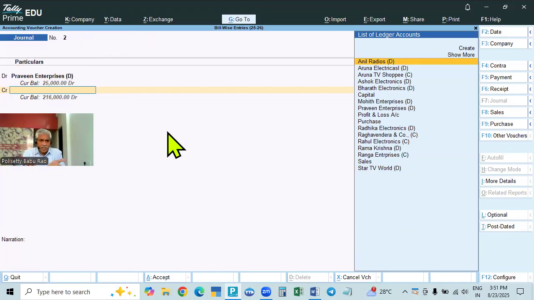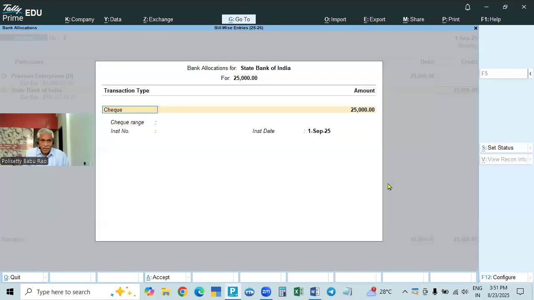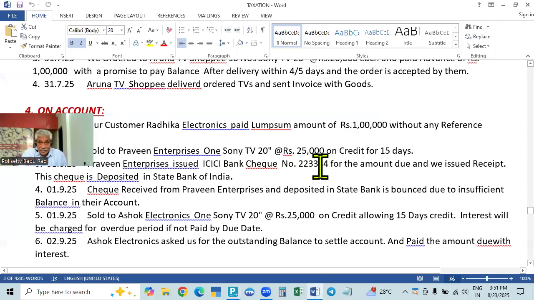Bank and cash is not shown, but you have to make it show. How will you do it? Go to show more, enter. So cash and bank both are shown for this entry. Then the cash account, and here the check number, and we have the same check, which is bounced. The check is bounced.